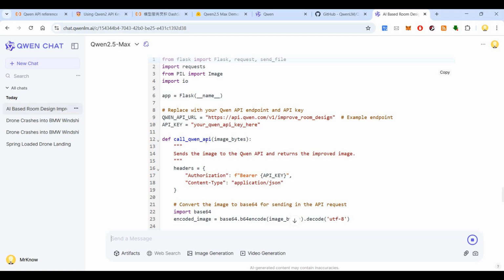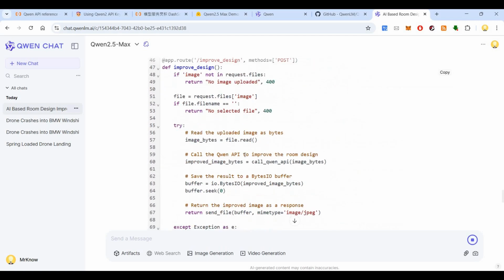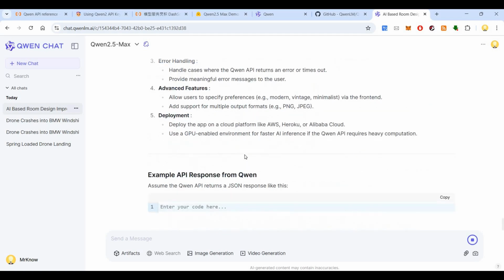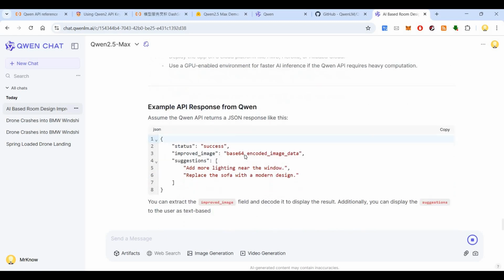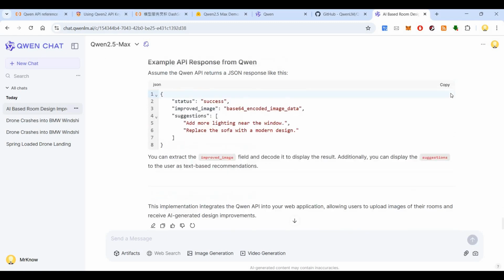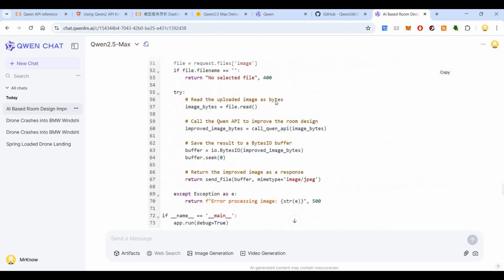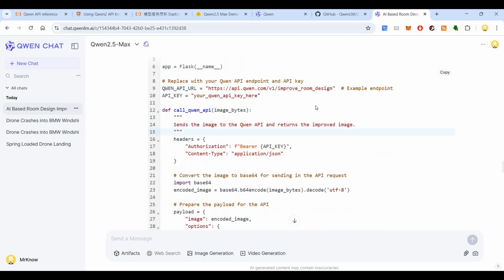You see, the code sends the image to the Qwen API and returns the improved image. So here you have to put your API key. Whatever I require for setting up this app, I already have it, and it's all given to me in a fraction of seconds using Qwen Chat. So it is far more superior. And DeepSeek, as you know, we can use it on the local system also.